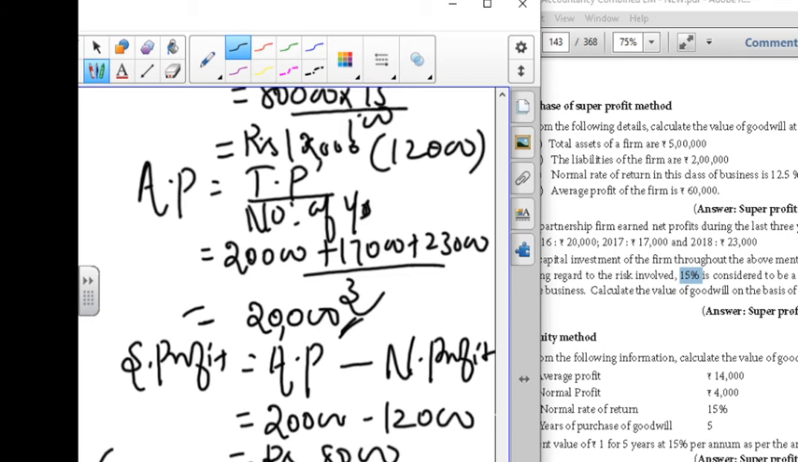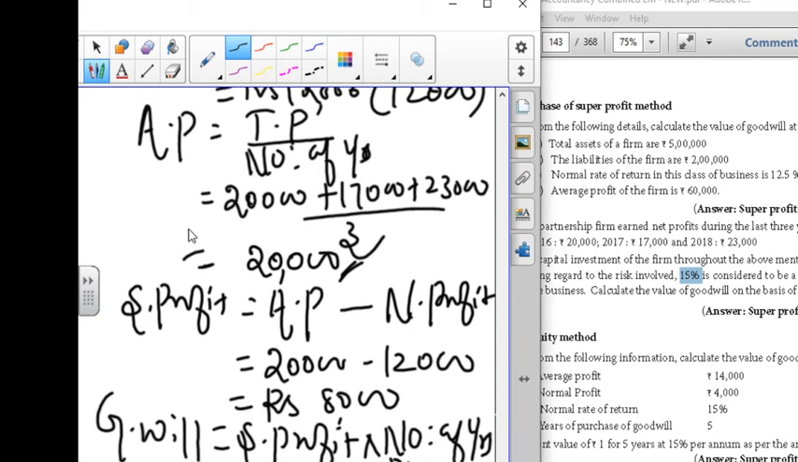And next is the goodwill. Goodwill is equal to super profit into number of years of purchase. This is the goodwill formula. You know the super profit calculated here, it is 8,000, into number of years of purchase, which is 2. So it is equal to rupees 16,000. So this is the method. It's very easy to calculate. Just you have to know the formula and the steps involved in solving the problem.